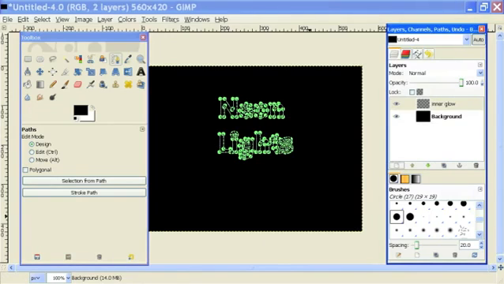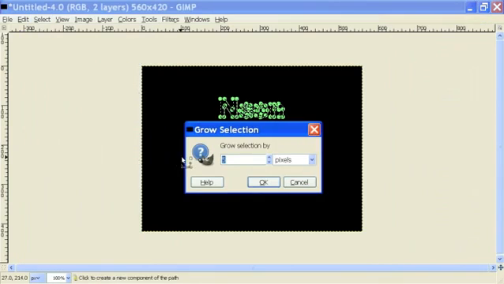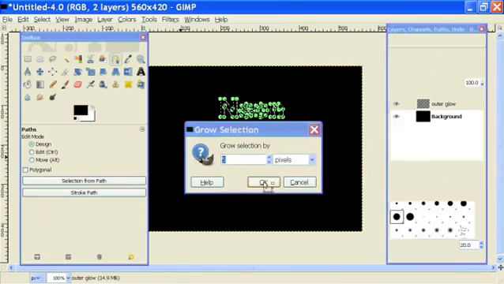and then within that layer, I'm going to name this layer Outer Glow by double-clicking on the name and typing in whatever I want. I'm going to select that layer, and I'm going to click on Grow to make it a little bit wider than the actual selection itself. I'm going to leave it at 5 and hit OK.